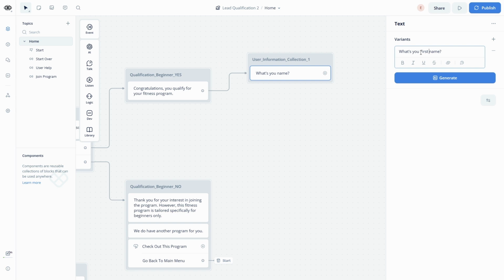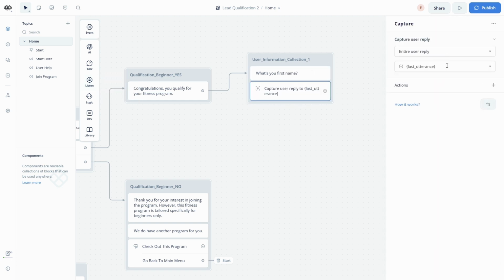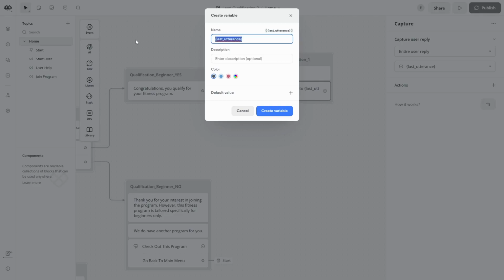So we have that data separate. It's better if you have those data separate. Let's do capture and let's create a variable called user_first_name.